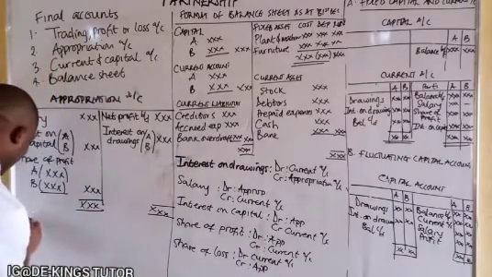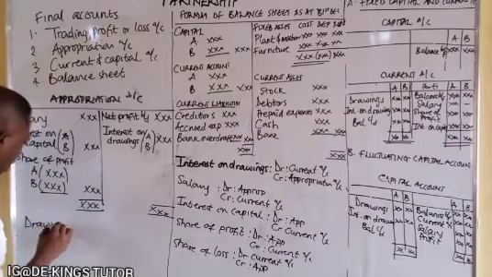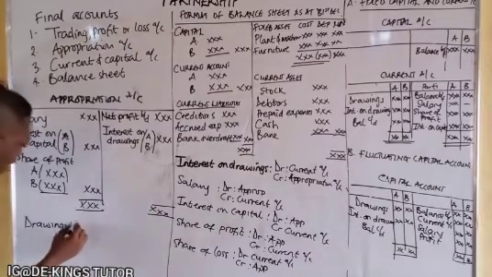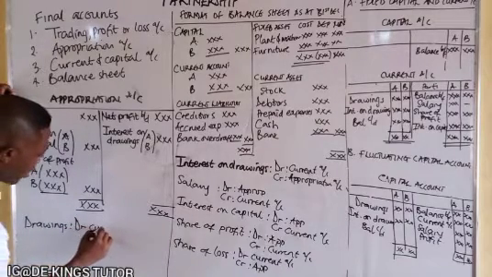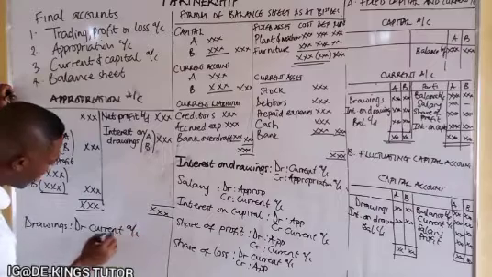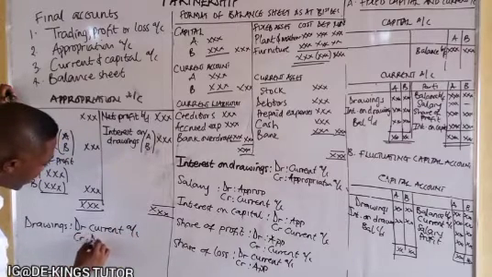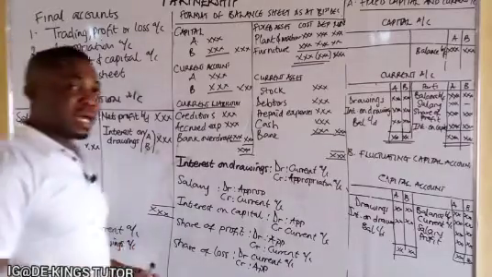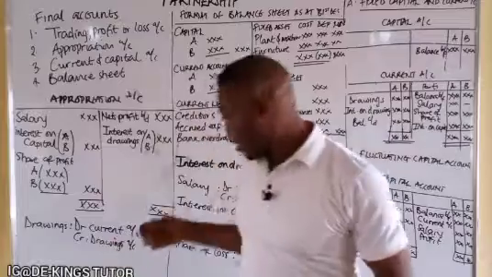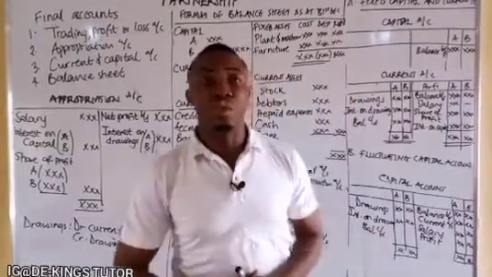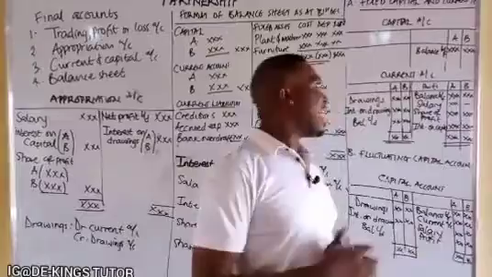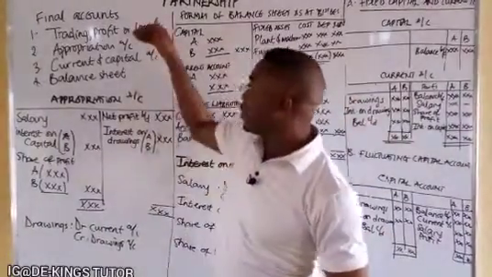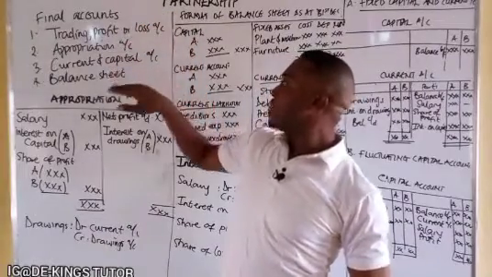The last one is the drawings. When there's drawings, what do we do? How do we take this? When there's drawings, debit the current account and credit the drawings account. So this is basically how to solve the partnership final accounts, ranging from trading profit and loss account, appropriation, current and capital accounts, and the balance sheet.